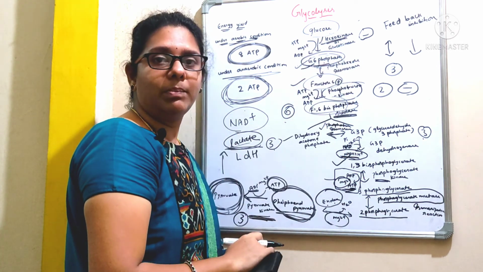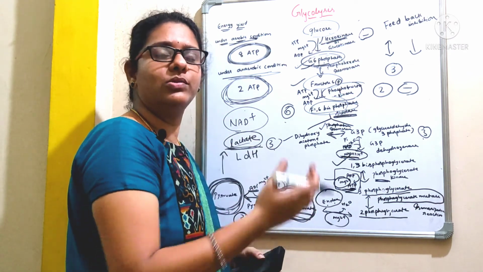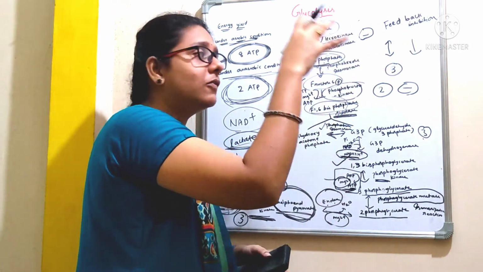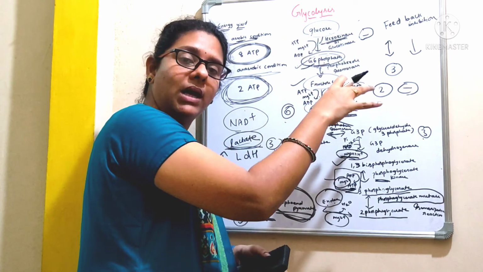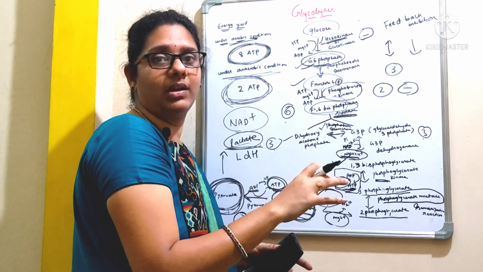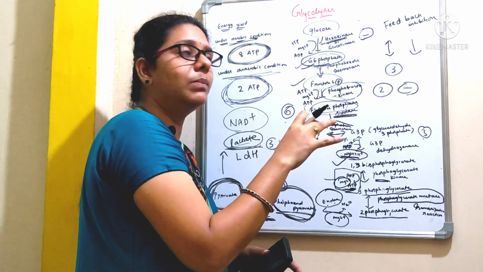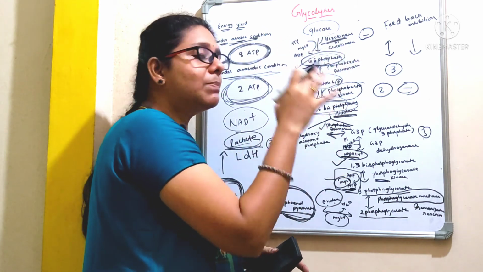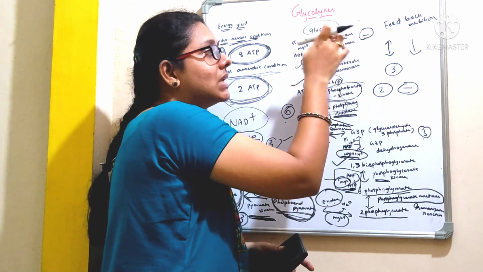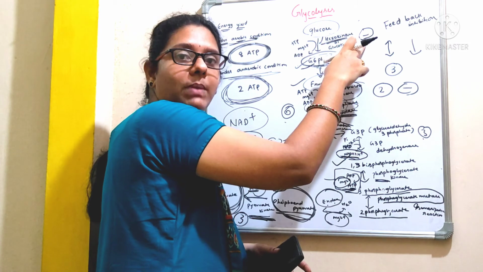Why do we need to regulate the pathway? If we have a sufficient amount of energy, it is of no use to break down the glucose and get more energy, right? So if we can regulate the pathway, if we can stop the pathway, we can save the energy, right? And again we can go for this pathway if we are in need of energy, right? So in order to stop the synthesis of ATP, we need to regulate this pathway. As a part of regulation here, it is an irreversible reaction where this enzyme is inhibited by the product, that is glucose 6-phosphate, and that inhibition we call feedback inhibition.